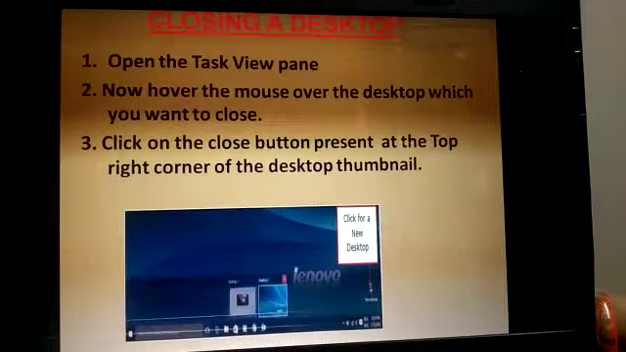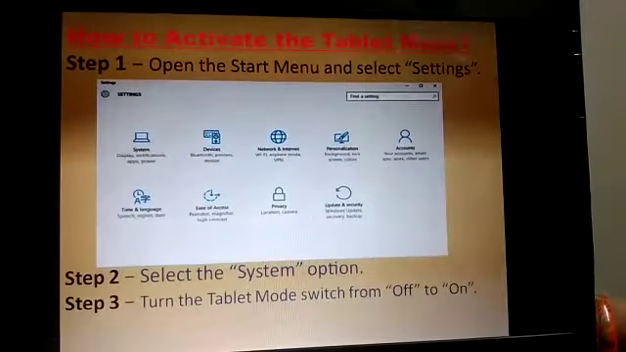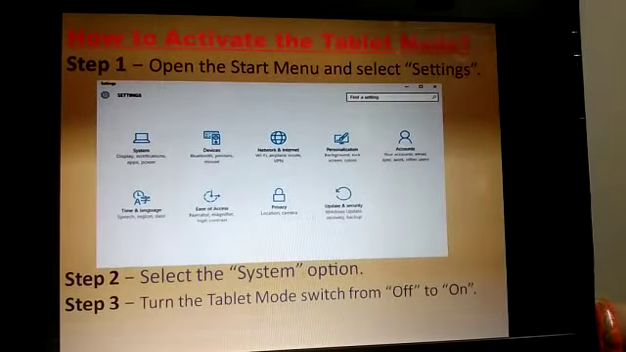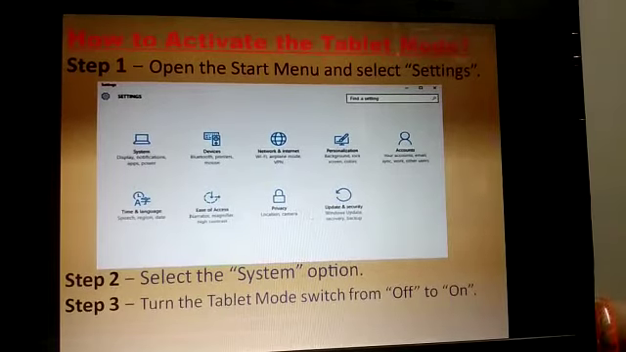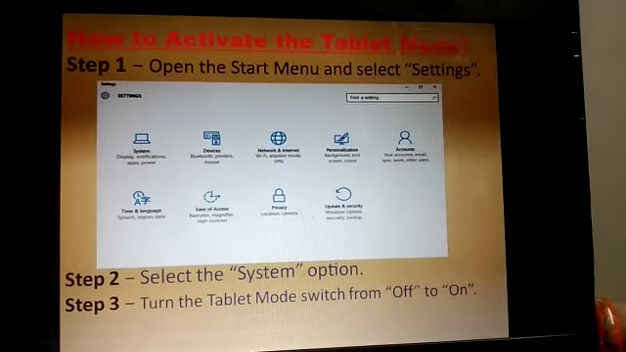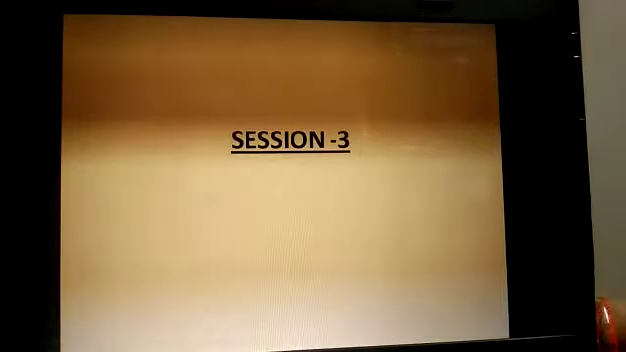Moving apps between the desktops, closing the desktop, and tablet mode. Let me remind you about the tablet mode. This is a mode in which we can get the keyboard and the mouse on the same screen.